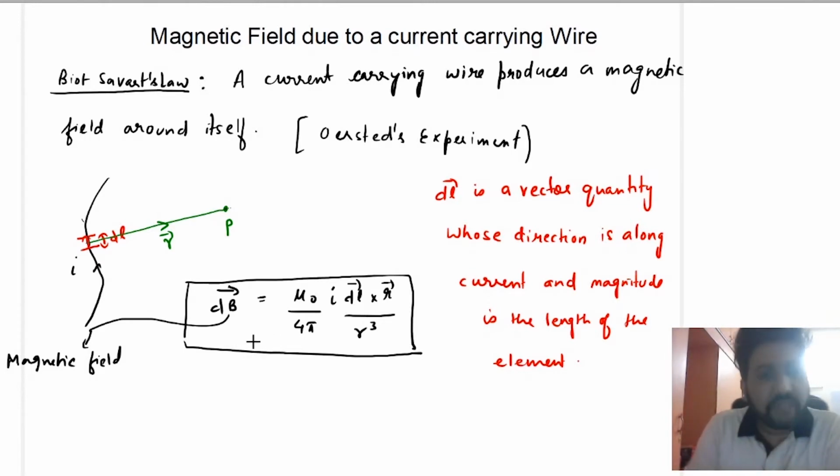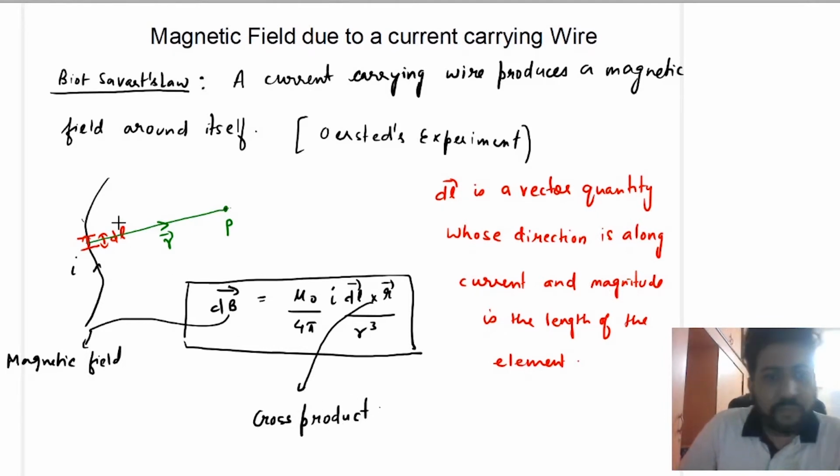The magnetic field due to a small element on this wire, dB, is equal to mu naught upon 4 pi I dl cross r upon r cube. This is a cross product of dl vector and r vector.